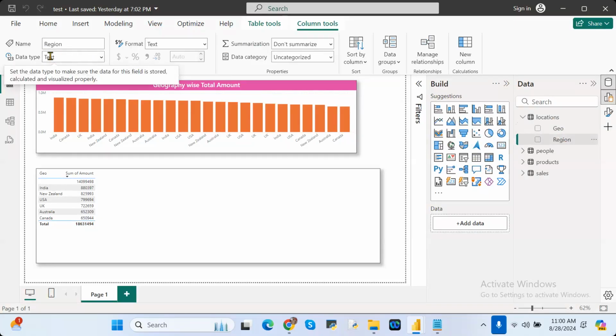But at a time, in a table, what are all the columns that are there, and for each and every column, what is the data type assigned? I want to know that once, at a time. Then we have to go to the DAX query view.